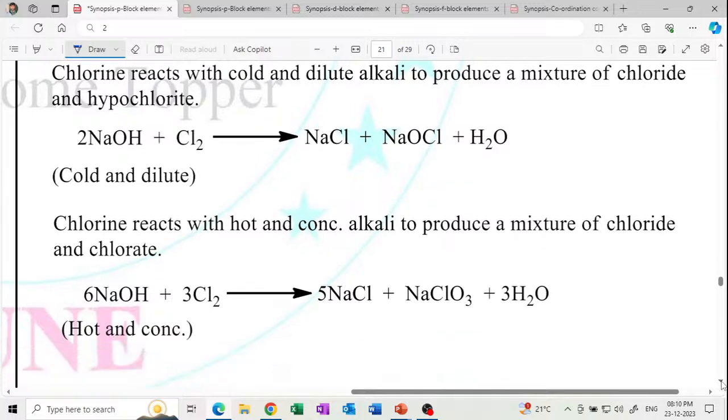If it is cold dilute NaOH, then NaCl and NaOCl are formed, a mixture of chloride and hypochlorite. And if chlorine reacts with hot and concentrated NaOH, then it gives chloride and chlorate.